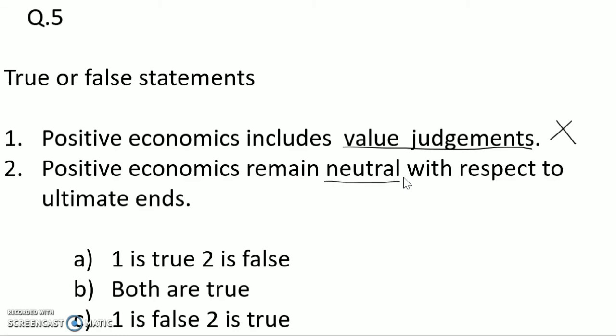Positive economics is always saying some statements. That is, it's neutral. Then this is correct. So 1 is false, 2 is true is the answer. Both are true, that is wrong. Then option C, 1 is false and 2 is true, that is the answer.